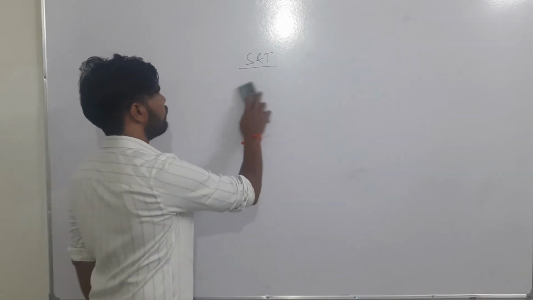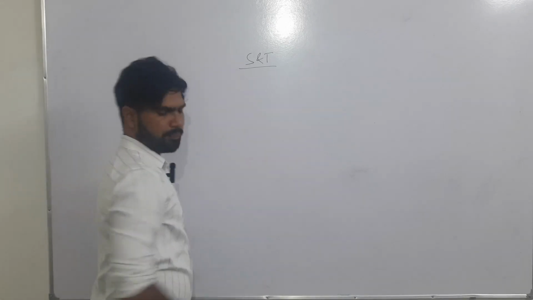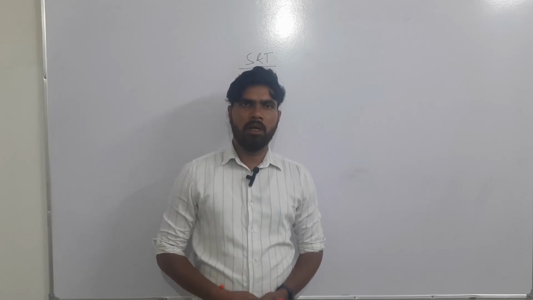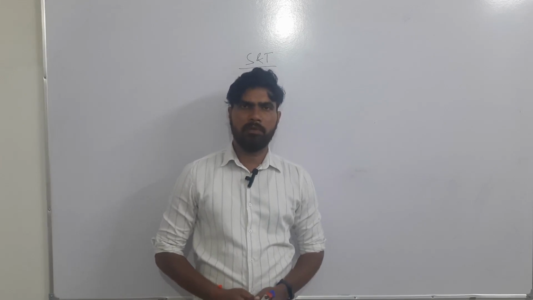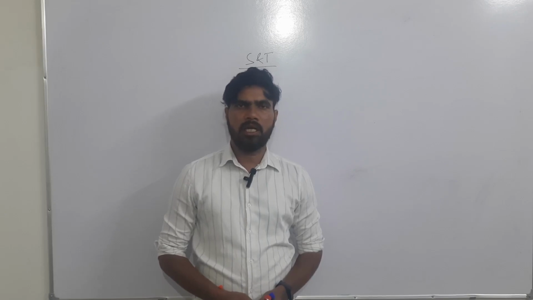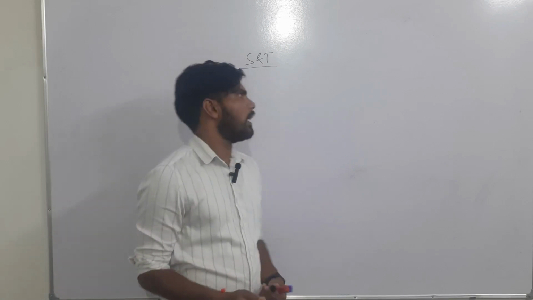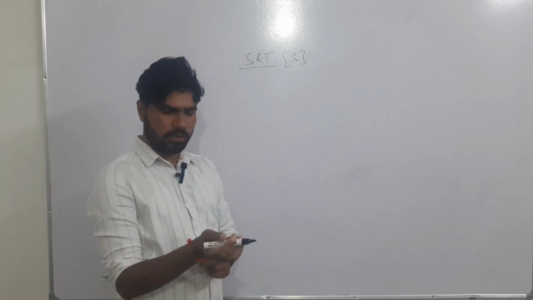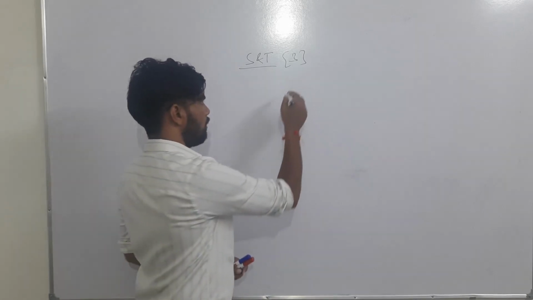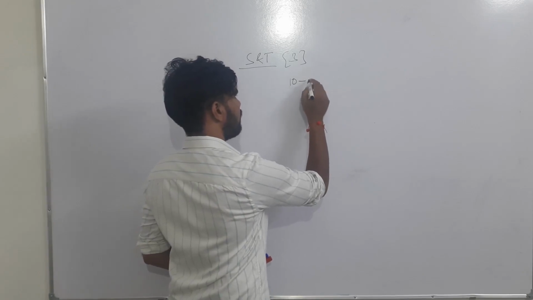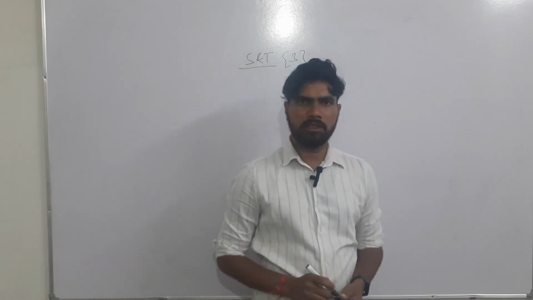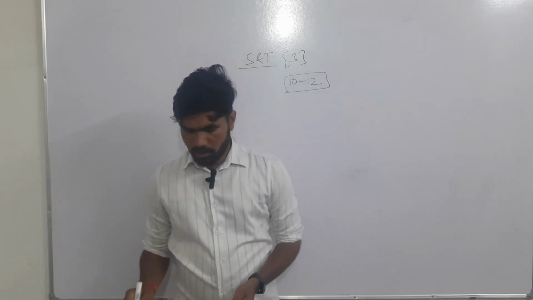I want to remind you about the importance of science and technology. If you see the trend of questions in the prelims, most questions come from polity. The second important subject is economics, and the third important subject is science and technology. On average, we get 10 to 12 questions from science and technology every year in prelims.